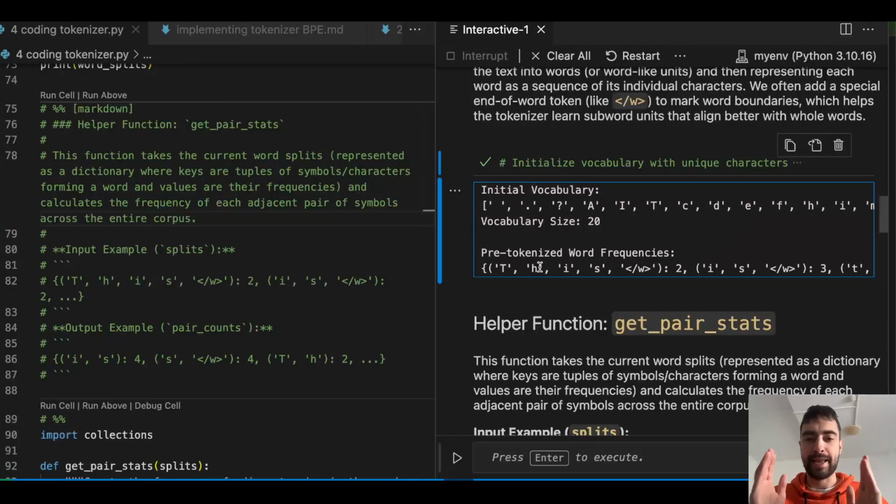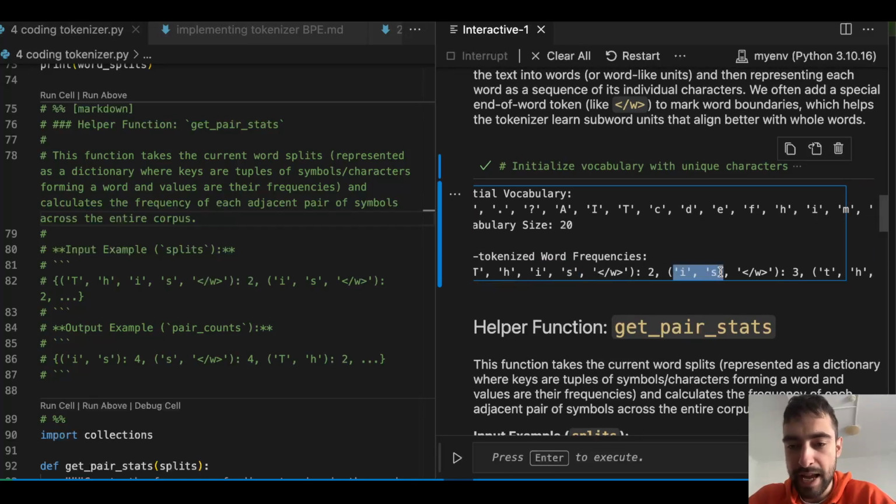So in the next step, we are going to count how many times each pair appears. So this is one pair, "th", and then "hi", and then "is", and "s" and the word end. That's also a pair. And then we will count each pair across all of the words. So we will count like this. For pair "is", it appears once, 2 times, okay.